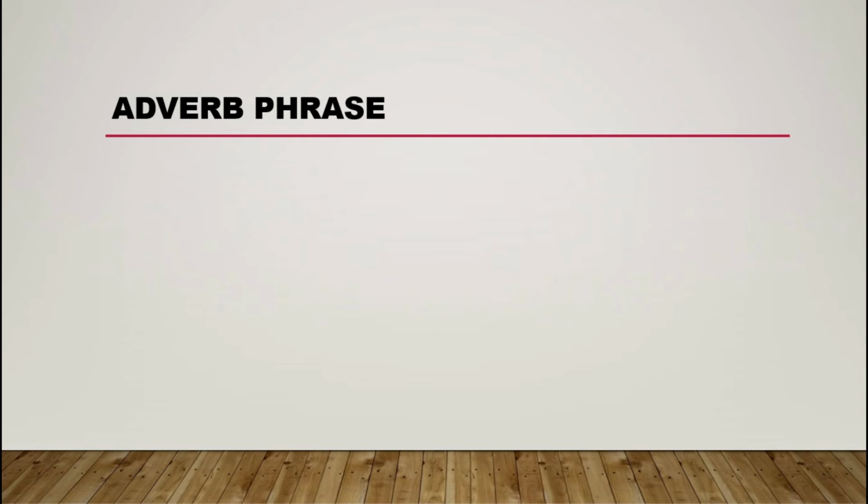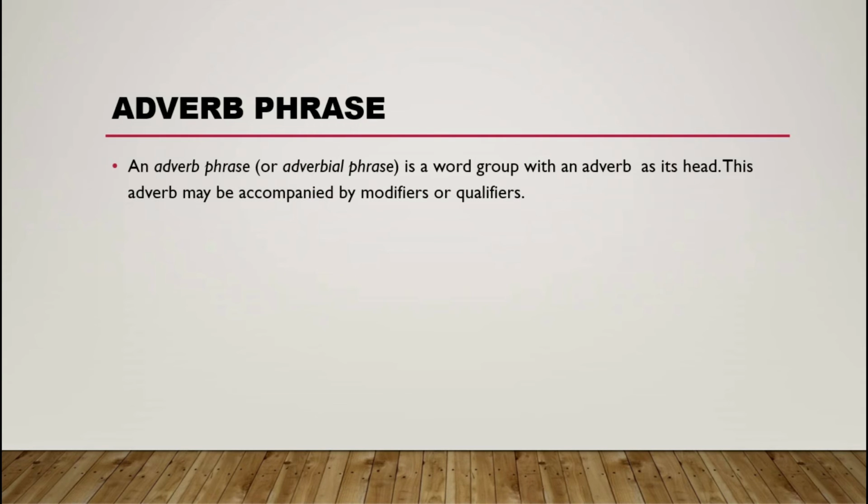So adverb phrase. An adverb phrase, or adverbial phrase, is a group of words with an adverb as its head. This adverb may be accompanied by a modifier or qualifier. So this one is an adverb phrase and divides into branches. D means determiner, then adverb.